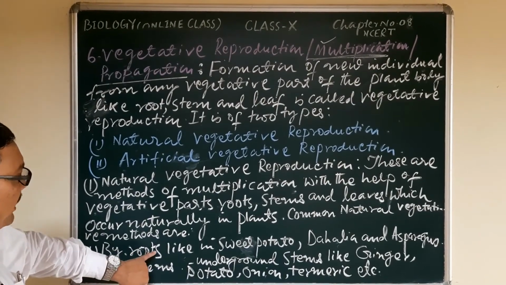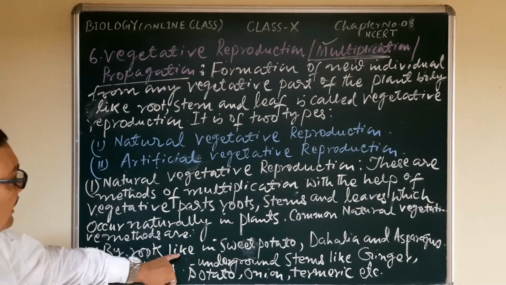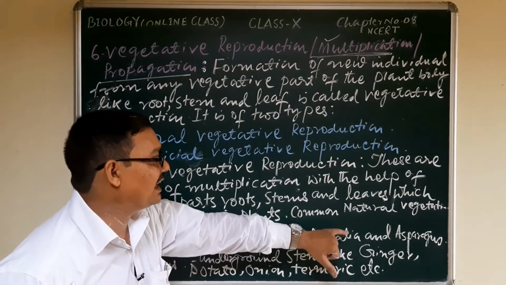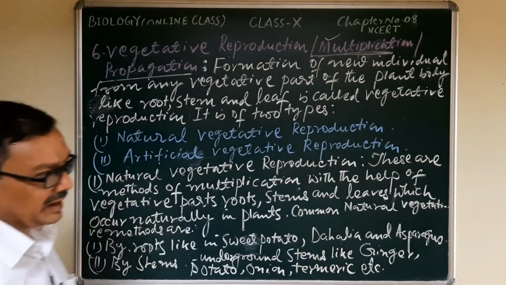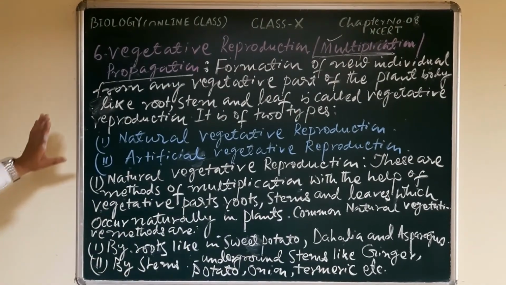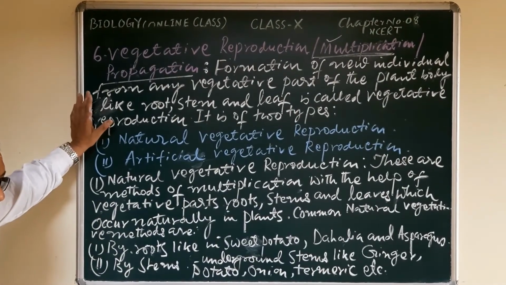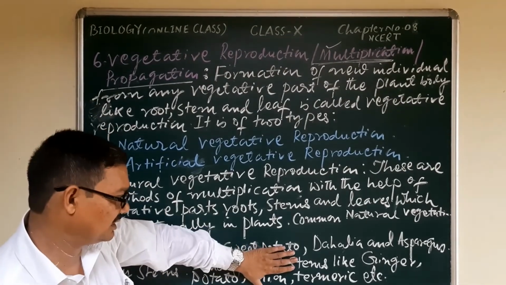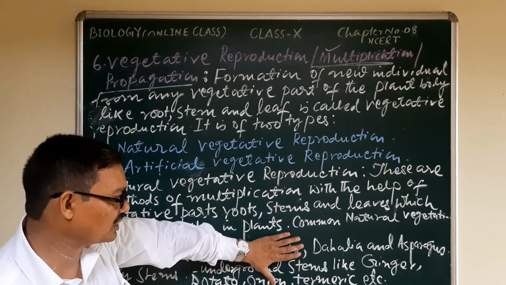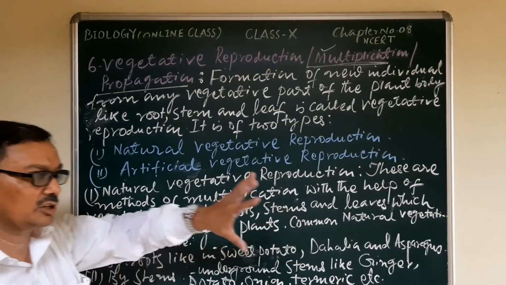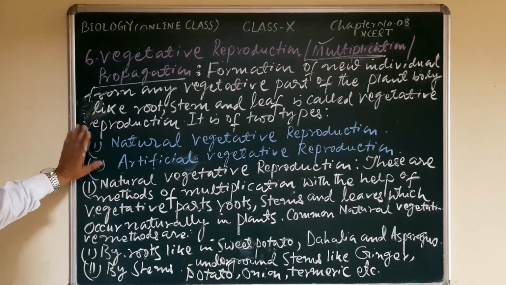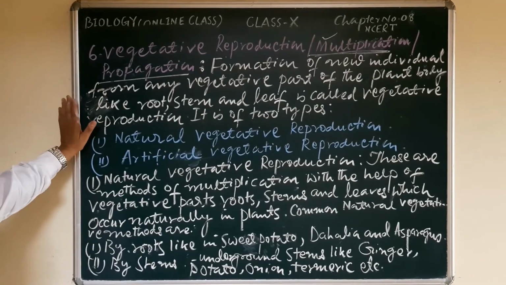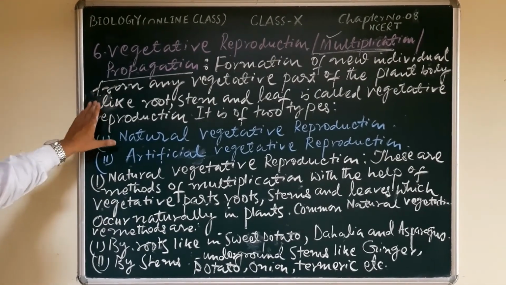Number one, by root part, like in sweet potato, dahlia and asparagus. In this type of plant there is a formation of adventitious buds within the root part. Within the root part of the plant, adventitious buds develop, and from those adventitious buds there is a development of a new individual.